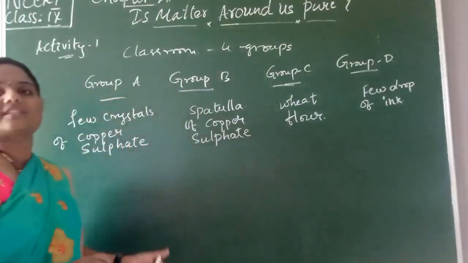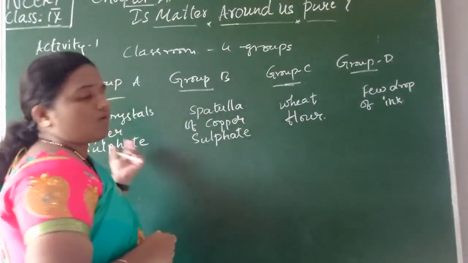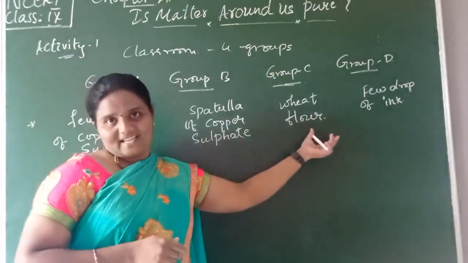And we have to ask them to add water to all of these ingredients.